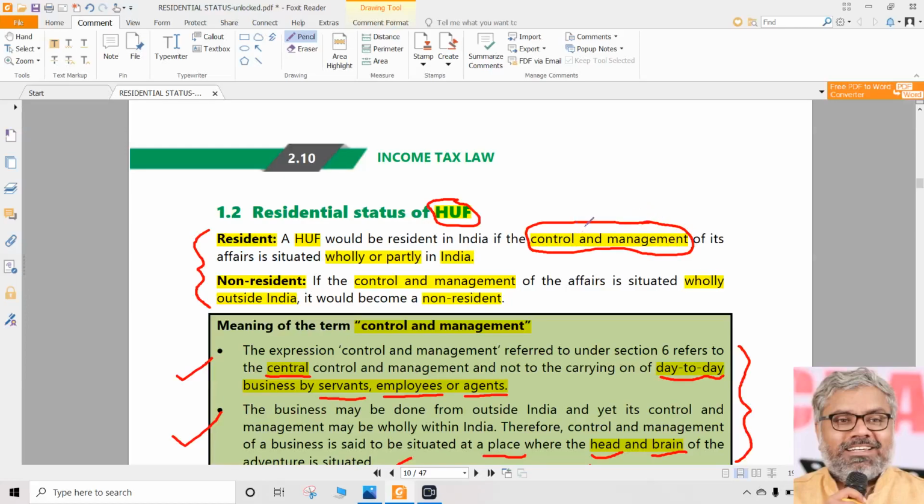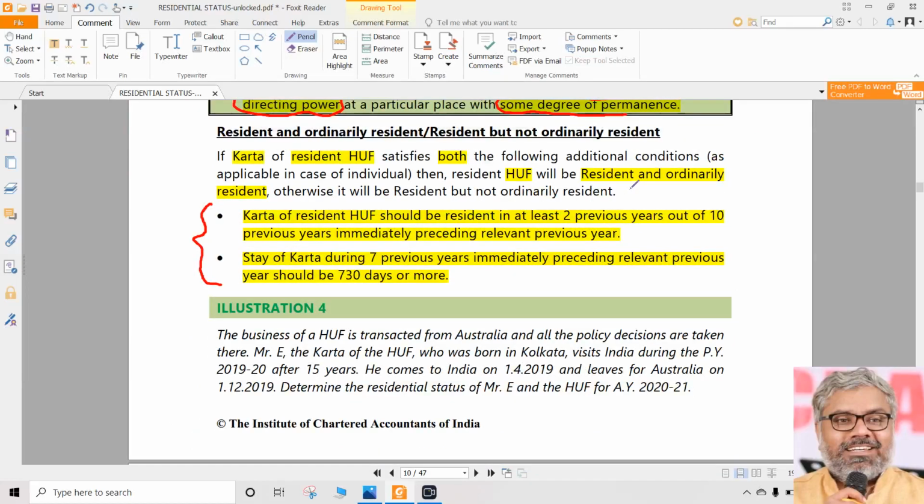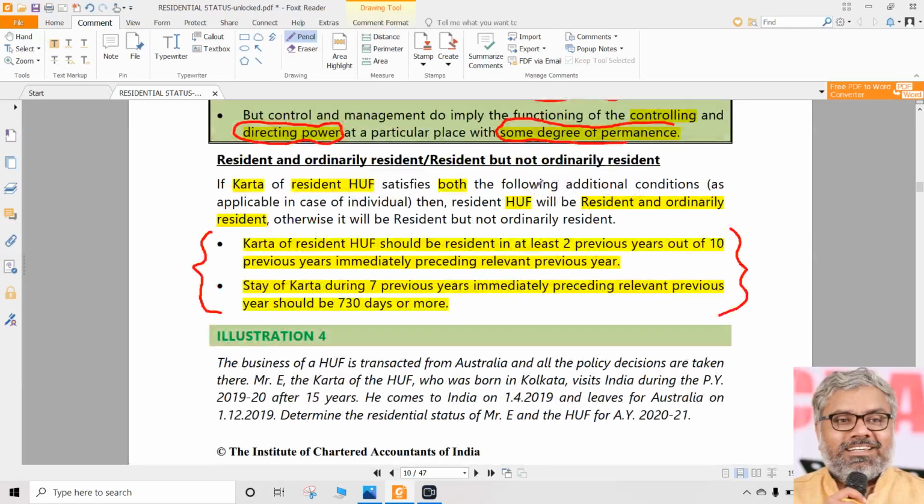Basically, the residential status of HUF always depends upon control and management of the affairs. But the final residential status of HUF also does not depend upon the residential status of Karta. It only depends upon whether Karta satisfies these two conditions or not. By knowing whether Karta satisfies these two conditions or not, nobody can determine the residential status of Karta also. By just knowing that Karta has satisfied these two conditions, can you determine the residential status of Karta? Not possible. For that, you should also know how many days the Karta has stayed during the previous year. That has no relevance in the determination of residential status of HUF.